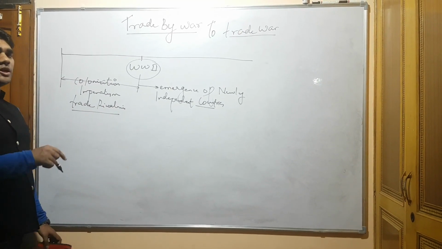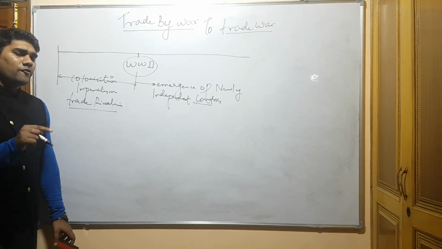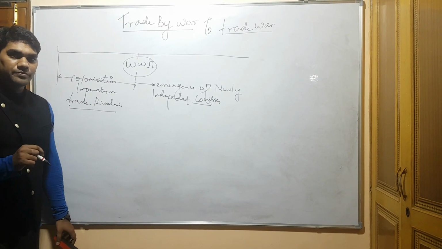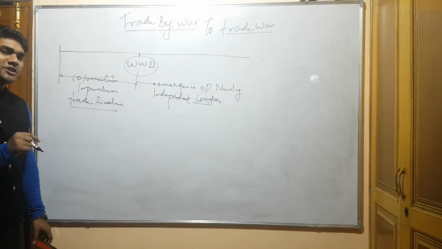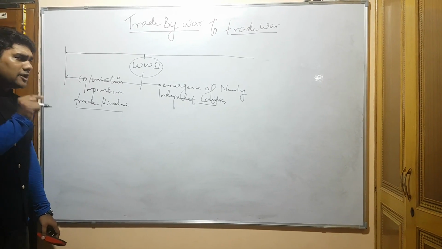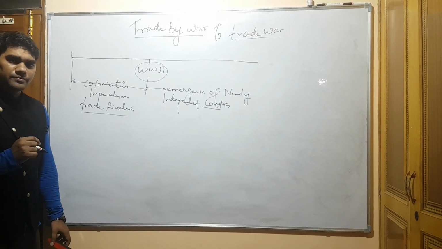I will start from the beginning. See, the example of the industrial revolution in Britain. Britain got the first industrial revolution in the 18th and the 19th century, and it dominated international trade.